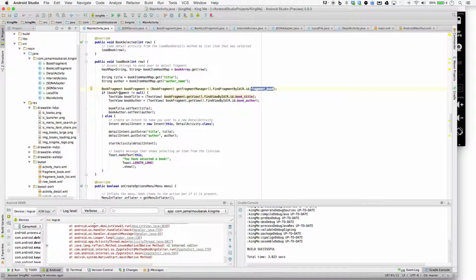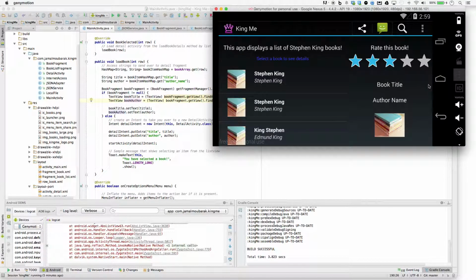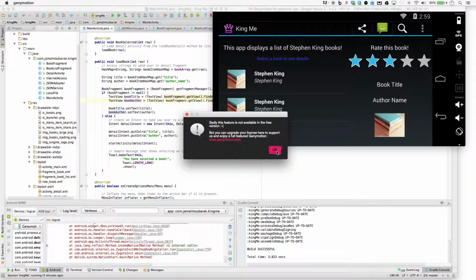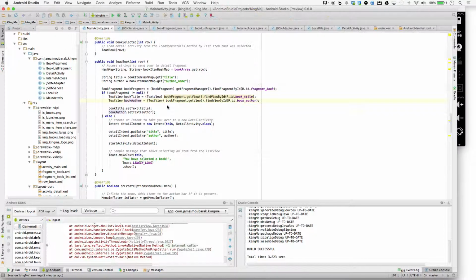And if my book fragment is not equal to null, then I'm pulling my text view for my book title and book author, which I showed you in here, title and author, right here. And I am setting it with my title and my author.